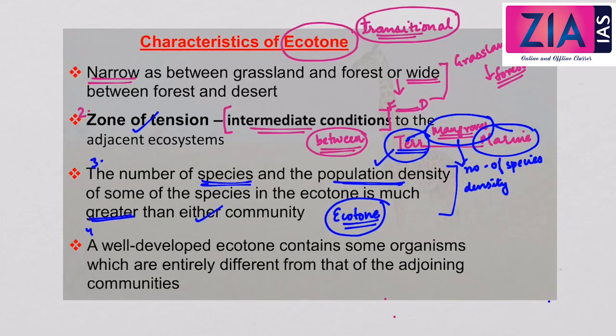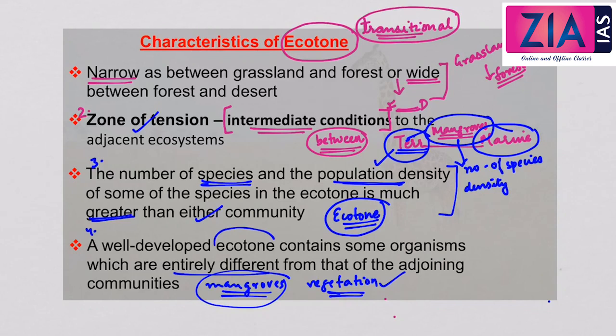And the fourth one is that a well developed ecotone contains some organisms which are entirely different from that of the adjoining communities. Now in mangroves also we will see that in mangrove forest, the trees or the vegetation in the mangrove forest is entirely different from that of the adjoining ecosystems or from the communities.